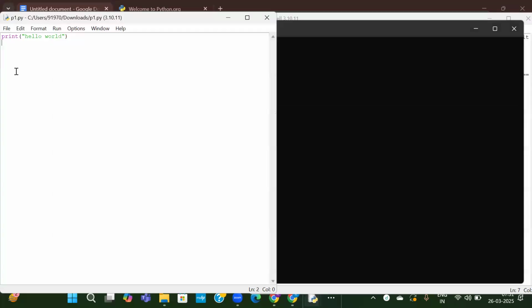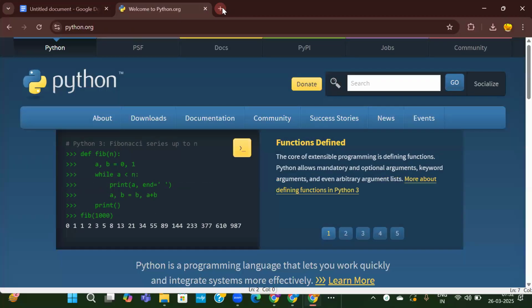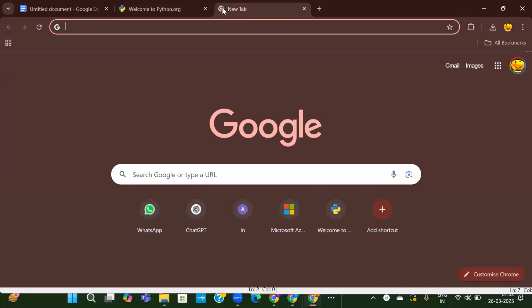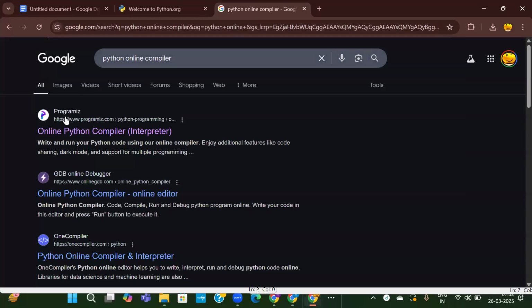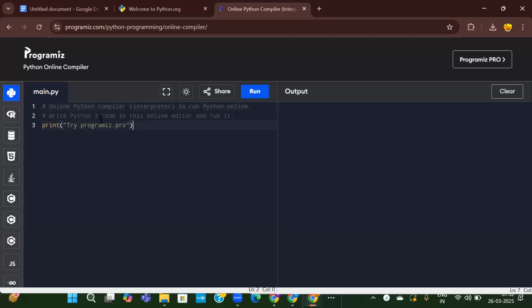For our course, we will use the IDLE environment because it will be interactive. It will be easy to run instead of navigating to the command prompt every time. We'll use this IDLE environment. Or you can install PyCharm or any other editors. Okay, if you don't want to install anything on your system, or if you don't have a system also, just go to a Python online compiler. You can do it from your phone as well. Open this first one. Remove whatever is available here, and just write your programs.